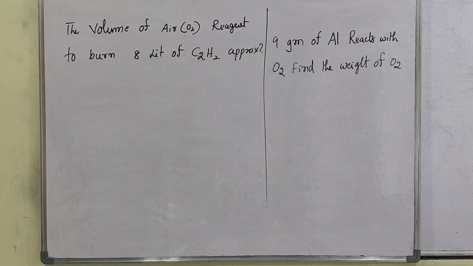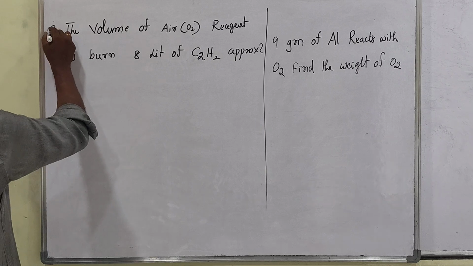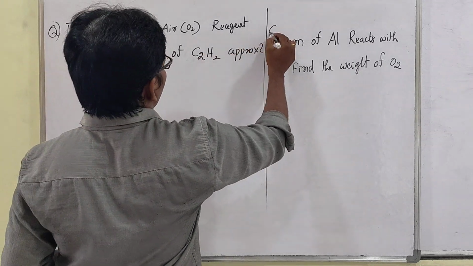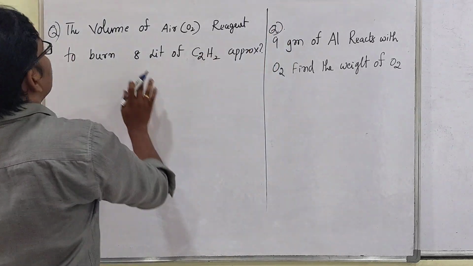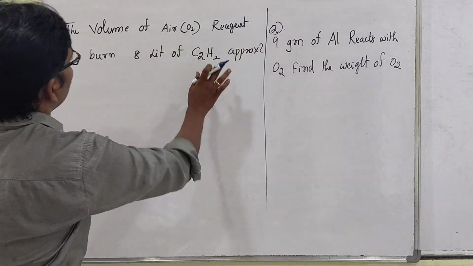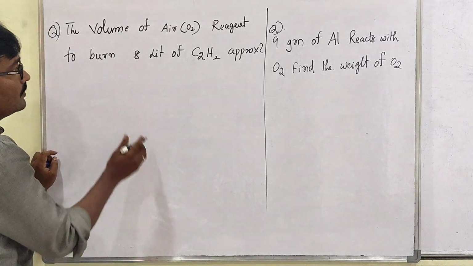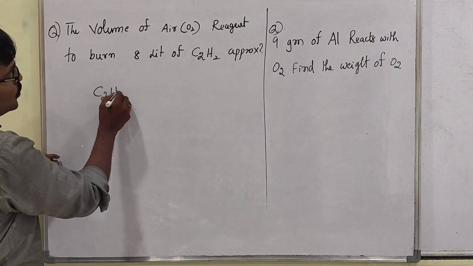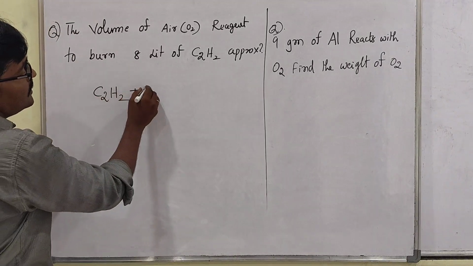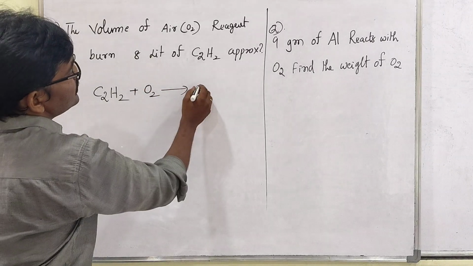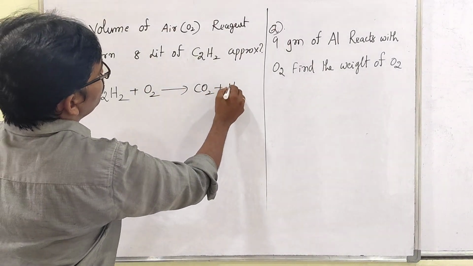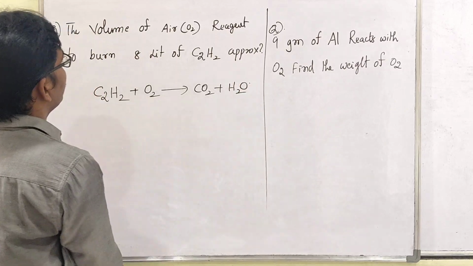Yes, look my dear students, here 2 more questions are there based on stoichiometric calculations. The volume of air required to burn 8 liters of C2H2, approximately. So C2H2, acetylene, when it reacts with oxygen, then CO2 will be produced, then H2O will be produced. Clear?